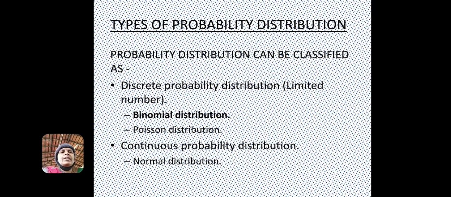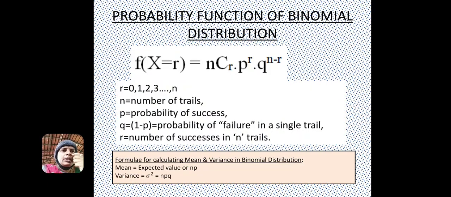Types of probability distribution we have already discussed in the previous sessions, but to recall, probability distribution can be classified into two: discrete probability distribution and continuous probability distribution. In discrete probability distribution, there are two types, binomial distribution and Poisson distribution, and in continuous distribution we can find normal distribution. So, in this session we are going to concentrate on binomial distribution.